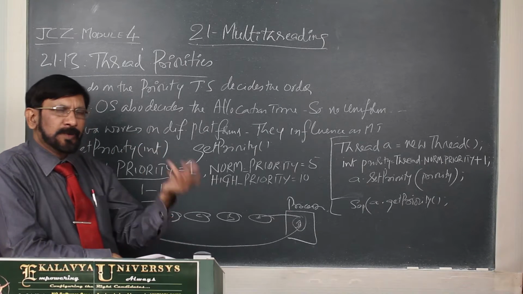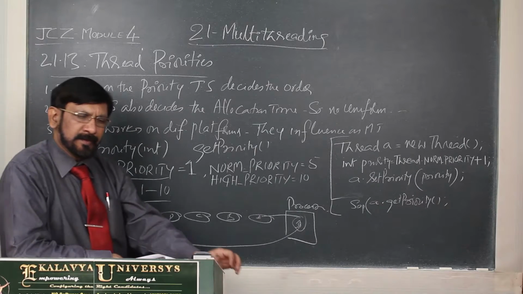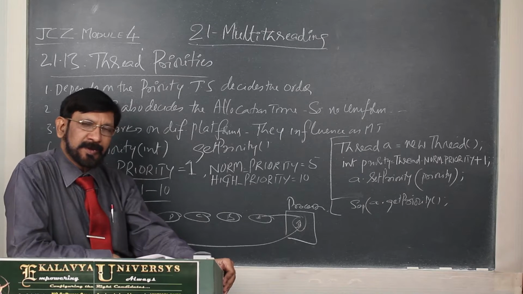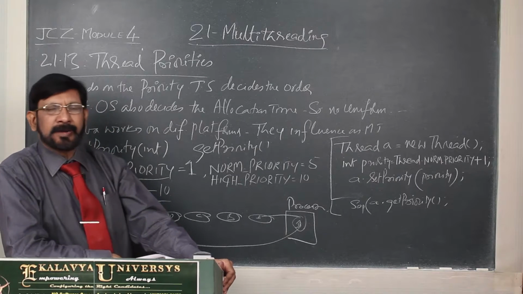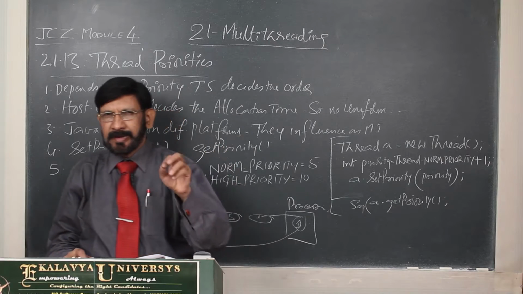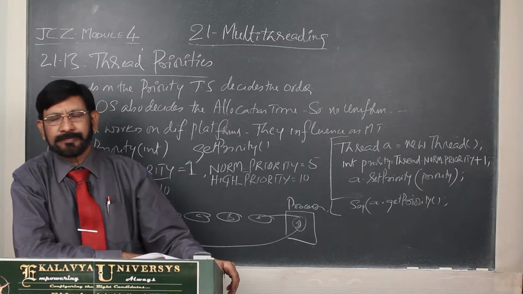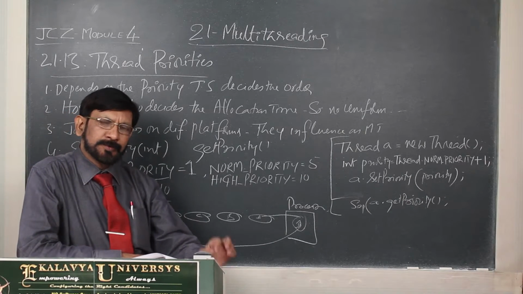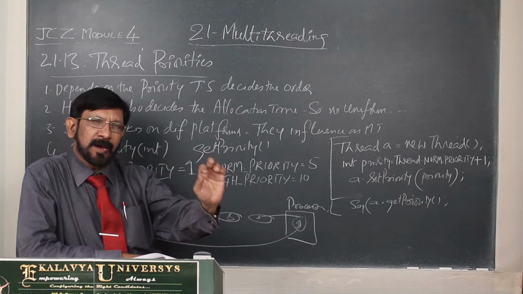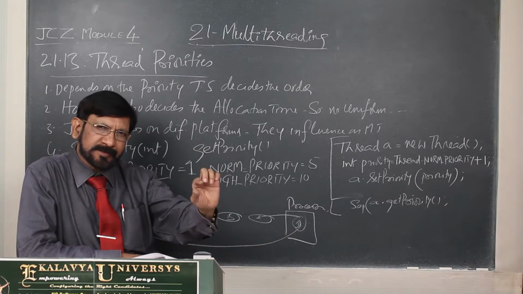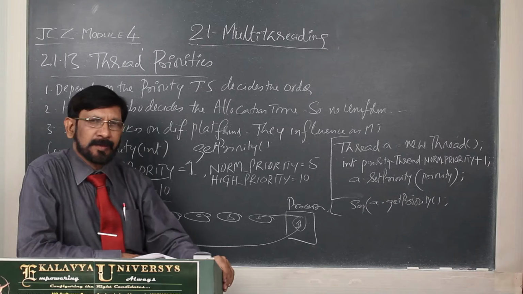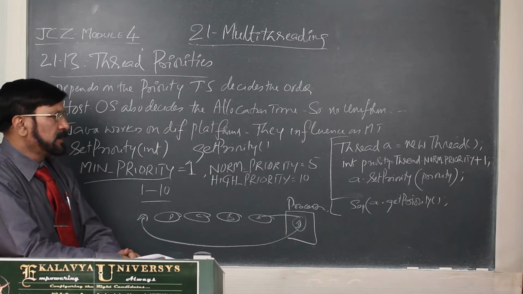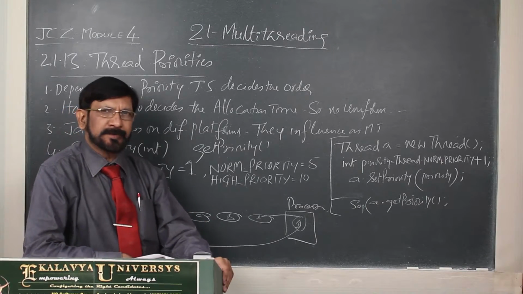The next thing is how we can give priorities. Already in the previous concept I explained this: setPriority and getPriority. setPriority is meant for setting a priority level for a thread, and the getPriority method is used for knowing the currently assigned priority of a particular thread. So these are complementary methods, setting priority and getting priority. Let us see how these are used.